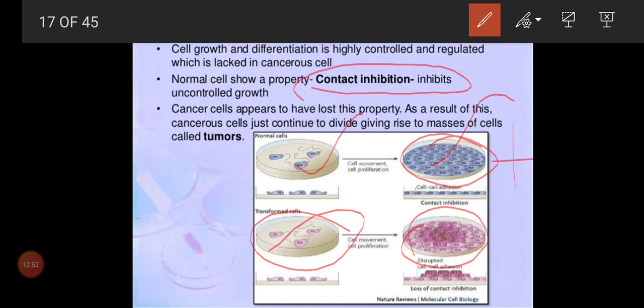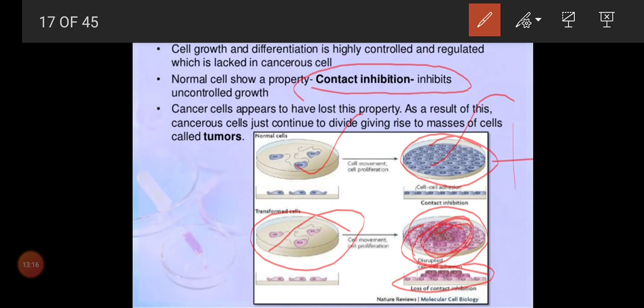Once it has lost it, obviously we can see proliferation of cells even in a small region. Now look at this slide, we can see a proliferation of cells in this small region even. So this only tells us about tumors or cancer cells.